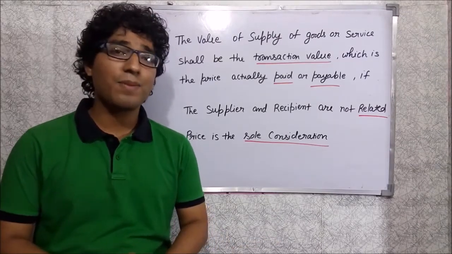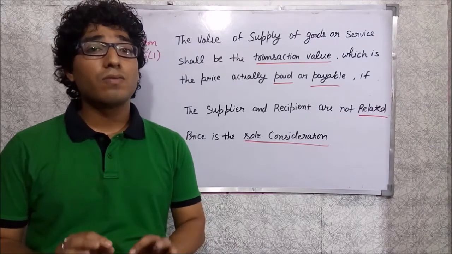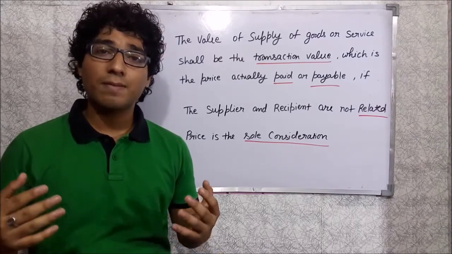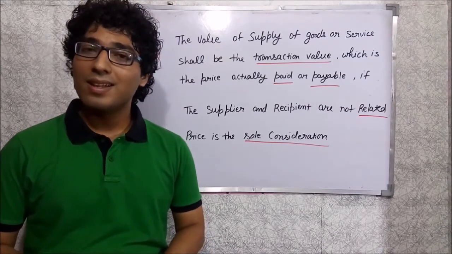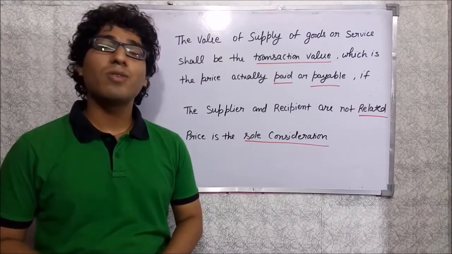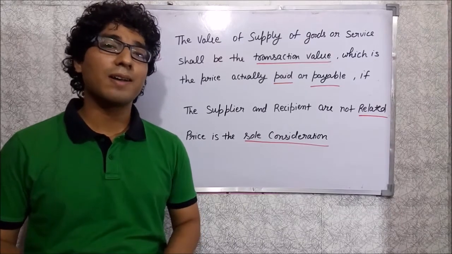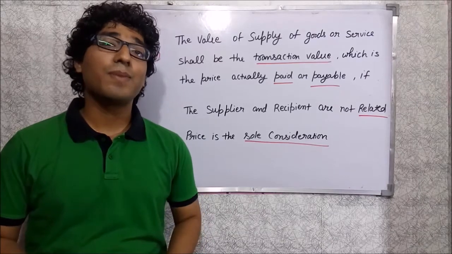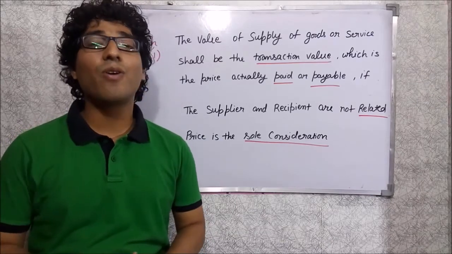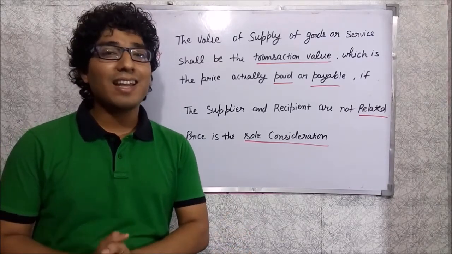Another example where the price is not the sole consideration is when you go to a restaurant or a 5-star hotel and the bill is around 5,000 rupees, but you have only 3,000 rupees in your pocket. You say, okay sir, I don't have the money, but I can wash the dishes and plates.